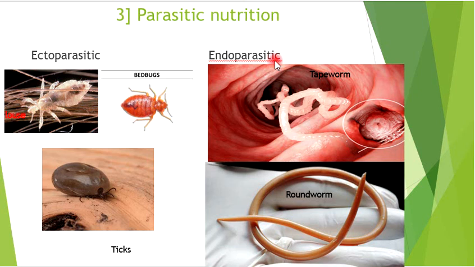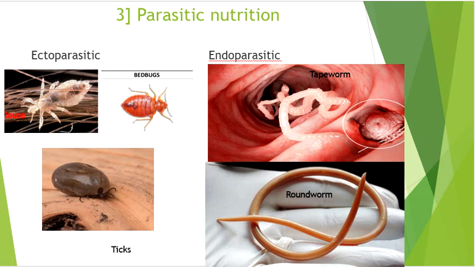In endoparasitic nutrition, the parasites live inside the body of a host. They consume the ready-made digested food from the host. Example: the tapeworm, which lives in the intestines of humans, and the other example is roundworms. Both these worms live inside the human body. With this, we come to an end to this chapter, Nutrition in Living Organisms.